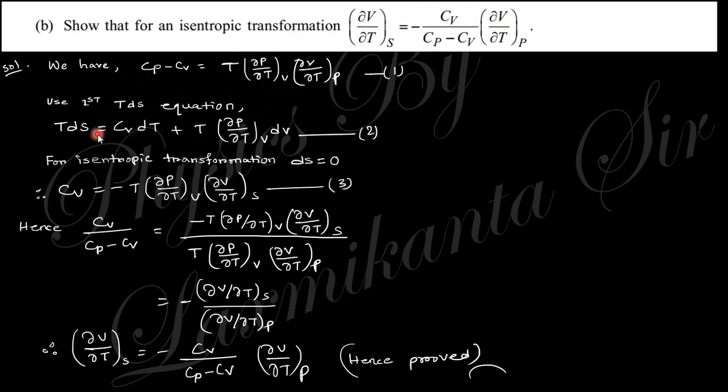The first law of thermodynamics, the TdS equation, is like that. For the isentropic equation, dS equals to 0. From here Cv will be obtained, and putting Cp by Cv with Cp minus Cv, you obtain this relation.